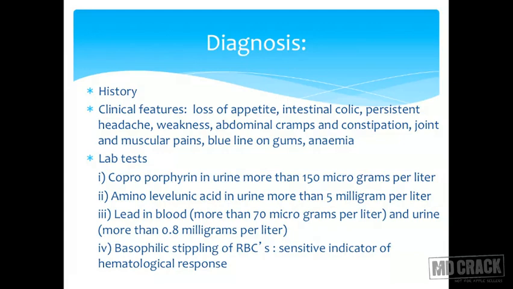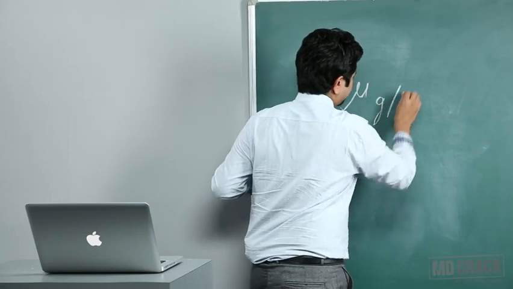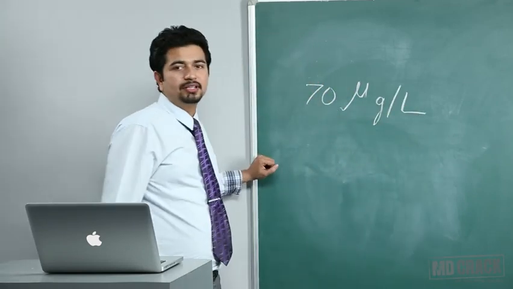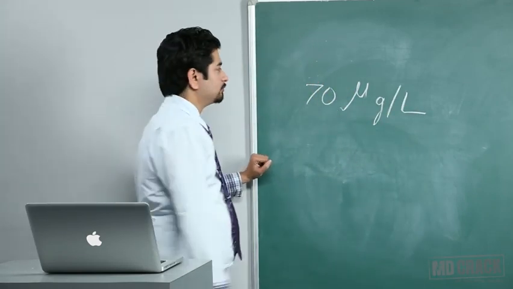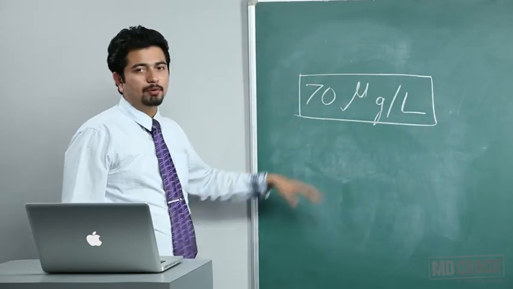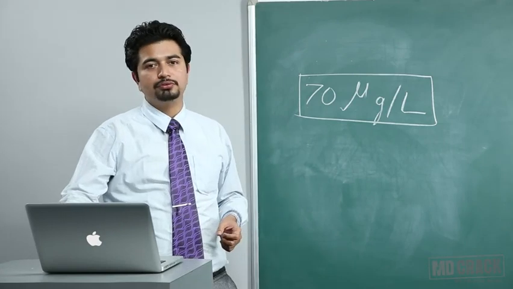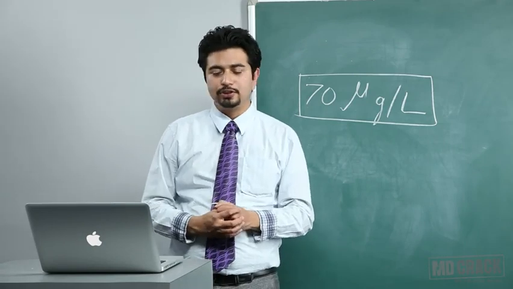So what you need to know is, okay, 70 micrograms per liter. This is the level of lead above which, if you have it in your blood, you have been exposed to lead or you are suffering from lead poisoning.